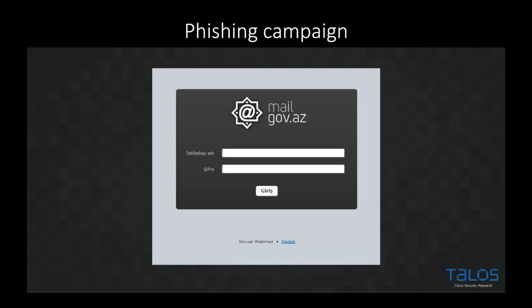As I mentioned, the documents and maldocs that we identified were also hosted on this platform. So this was actually gov-az.herokuapp.com. So it was hosted on a Heroku app platform. And this is the phishing page that was used, again, for further credential harvesting.